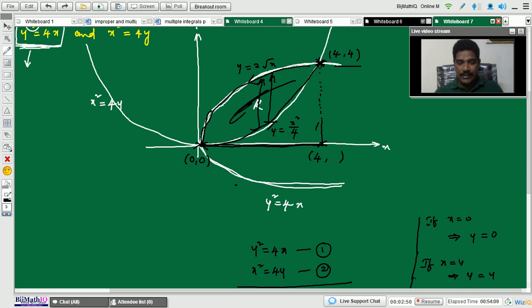So here we know the x limits and y limits. Once again, what are the y limits? Y limits are lower curve to upper curve. What is the lower curve equation? y equals x square by 4. And what is the upper curve equation? y equals 2 root x. So y limits are lower curve to upper curve. And what are the x limits? 0 to 4.